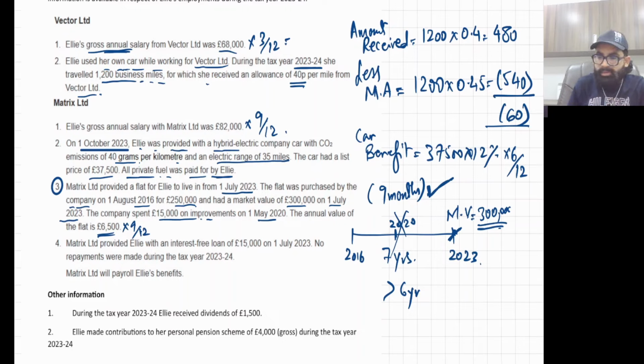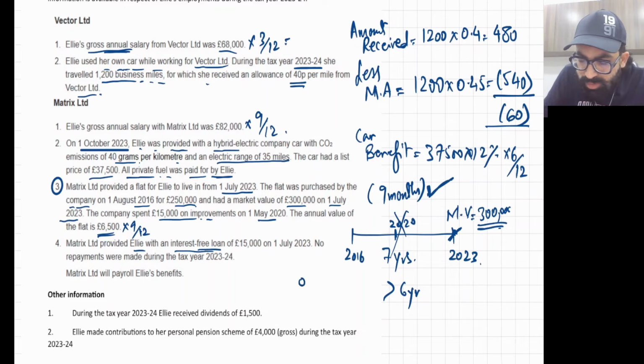Now, don't worry, I'll be solving everything on the spreadsheet as well. The next thing is loan benefit. Easy. Loan benefit is easy. Matrix Limited provided LE with an interest-free loan.